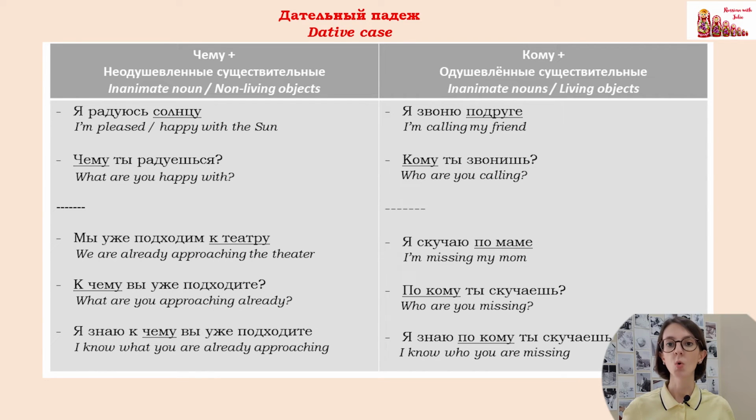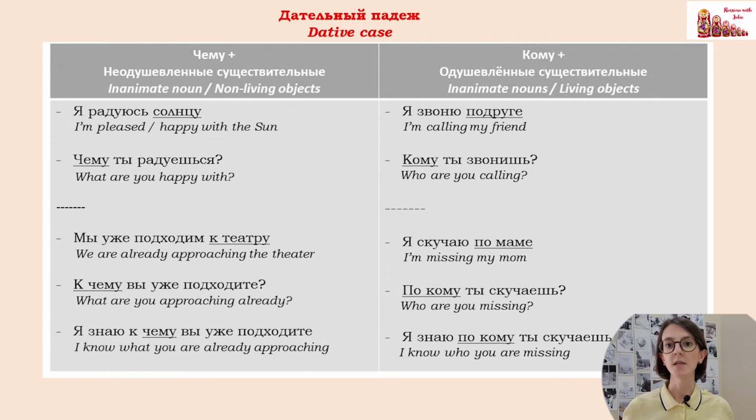Мы уже подходим к театру. Verbs of motion plus preposition к plus a place when you are approaching something, when you are moving towards something in dative case. Over here there is a video where I explain more what cases we use after verbs of motion. So, мы подходим к театру. К чему вы уже подходите? Я знаю, к чему вы уже подходите.